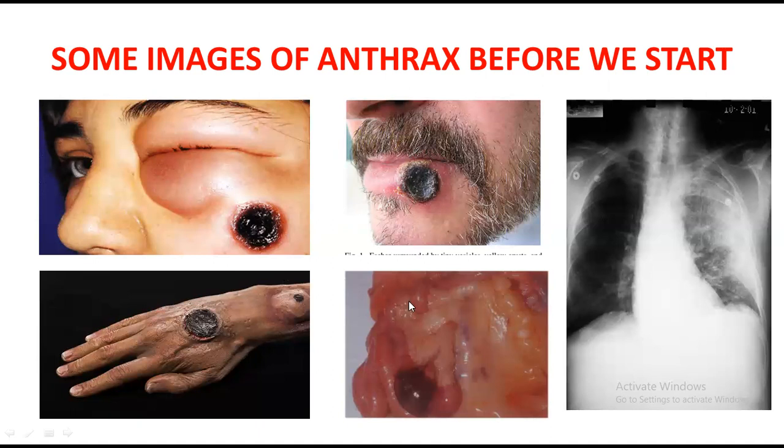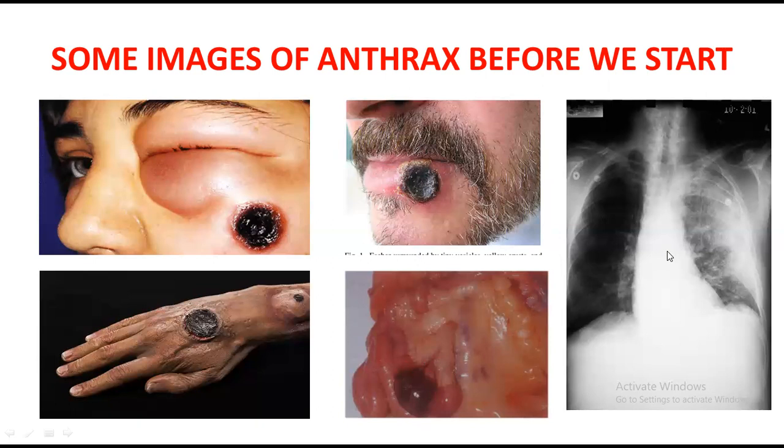The other one is GI, gastrointestinal anthrax, meaning that it basically infects the GI tract. And here just look at it, there is a small infection, a small scar in the small intestine. So the second type of anthrax is the gastrointestinal anthrax.